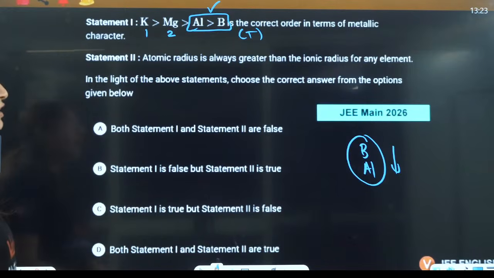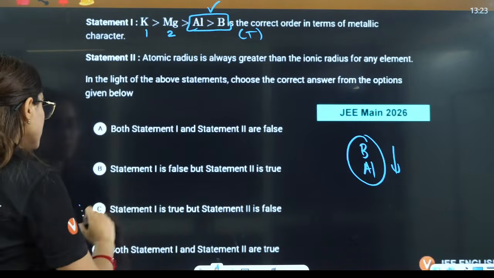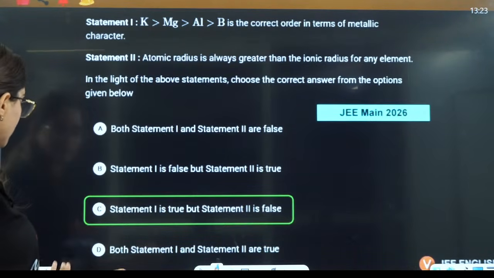Atomic radius is always greater than ionic radius. That is not true. It depends upon whether you have a cation or an anion, right? So statement C will be the correct answer here.